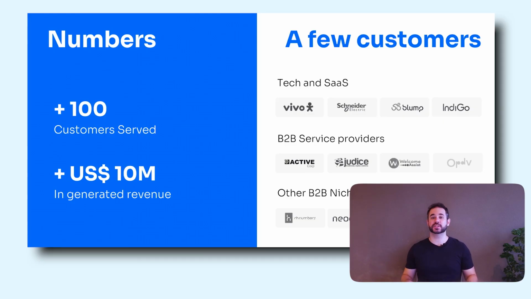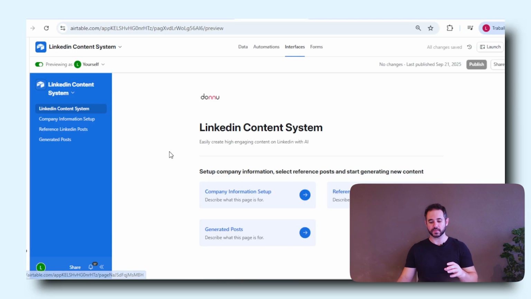So without further ado, let's dive in and see what the system actually does. As you can see here, we can configure all of the information about our company. We can choose what other LinkedIn posts we want to use as a reference for the AI system, so it will mimic the voice and style from this list of reference posts. And then of course, the list of generated posts are the posts that we actually generate with the system, right?